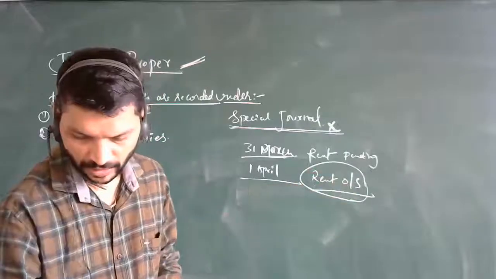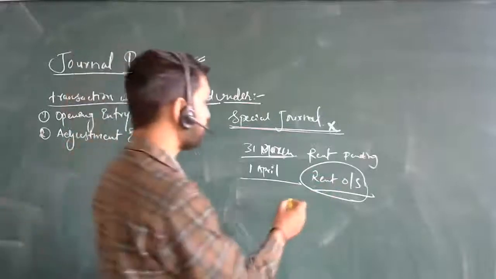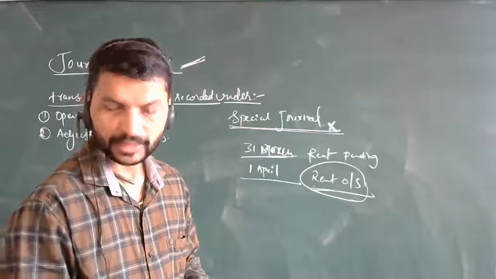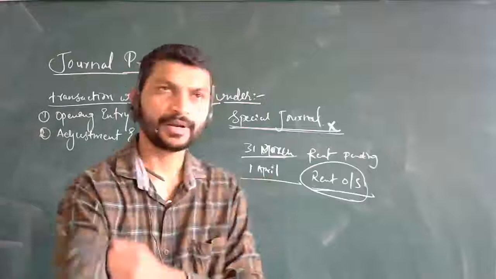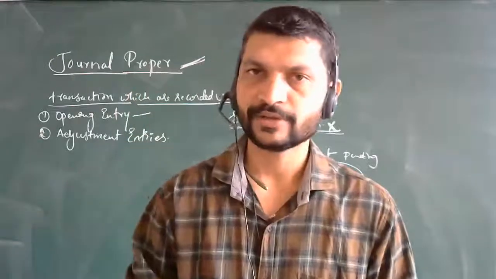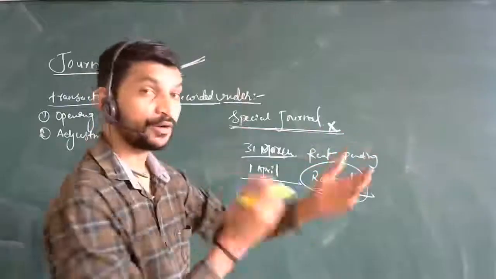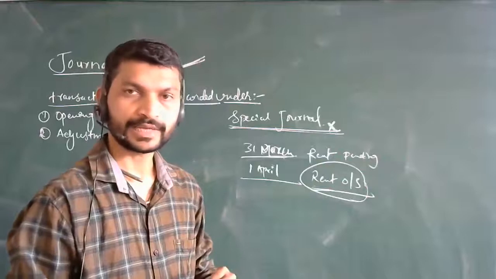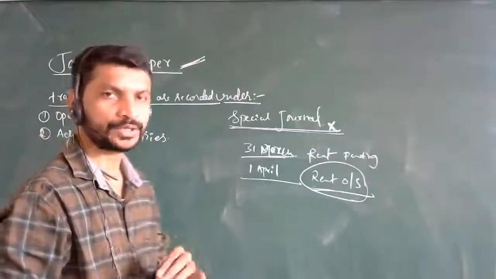It is only one single part I am telling. Even other adjustments are there: prepaid insurance, as you have paid in advance, then depreciation or commission received in advance. If you have received commission in advance, where will you make the entry? Will you show it in the special journals? No, you are not going to show it there. So it comes under the journal proper only.